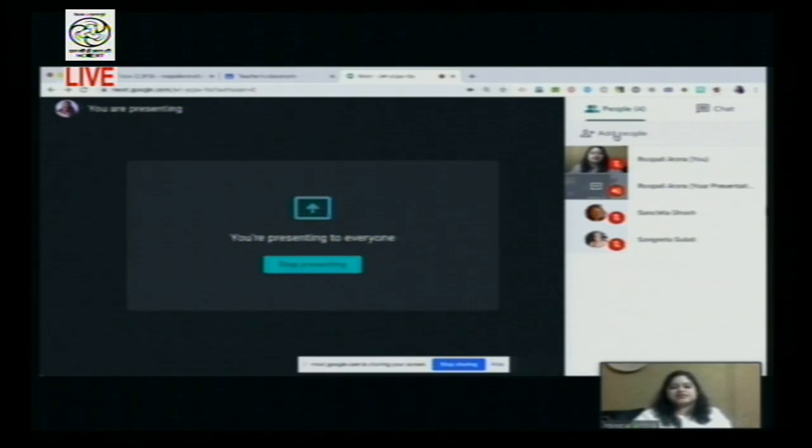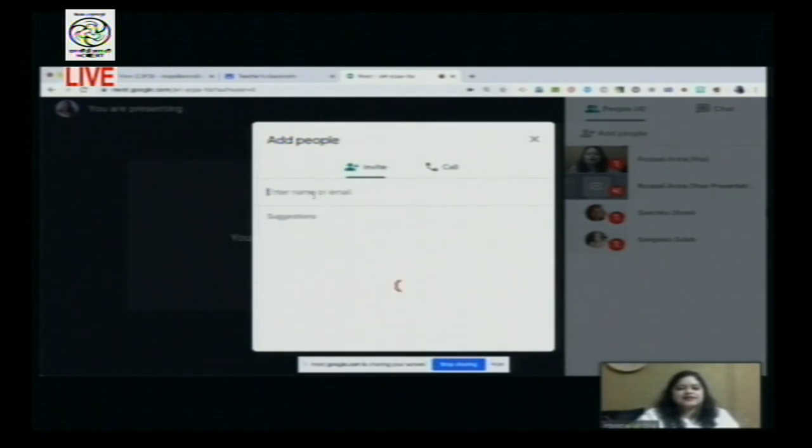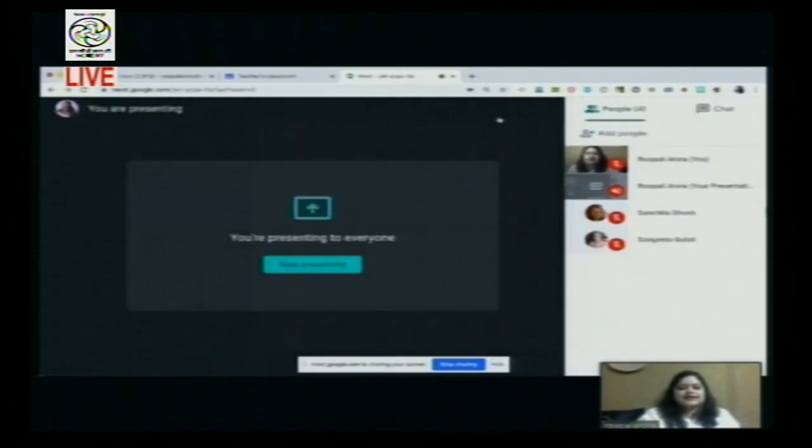When the live session is on and suddenly you want to add somebody in your classroom, you can do that by just clicking add people, and you can invite the person by entering their email ID. So this is a wonderful way of contacting and calling people even outside the domain as well. I can ask anybody to join my Google Meet session.